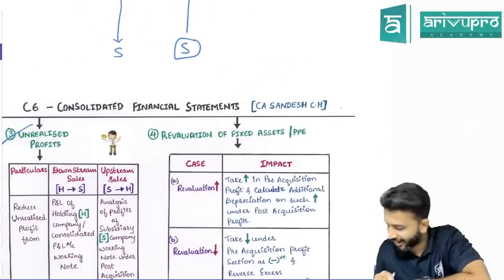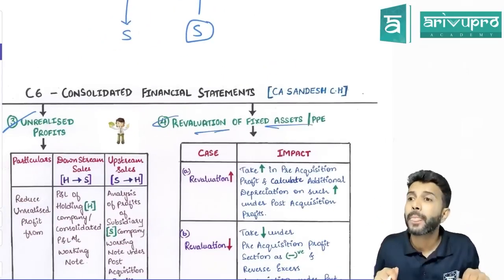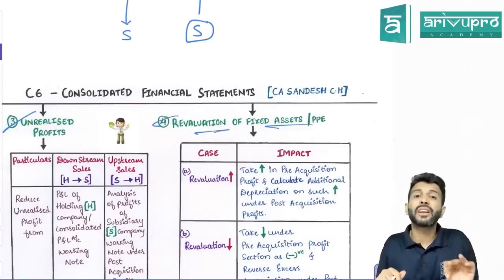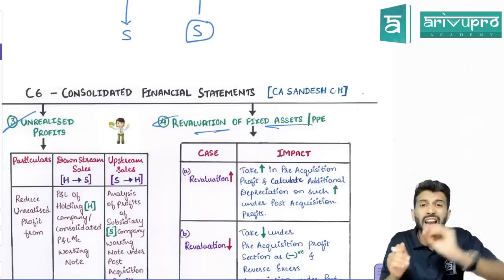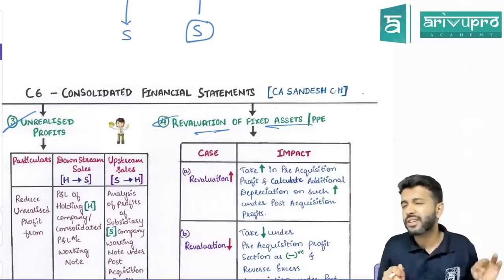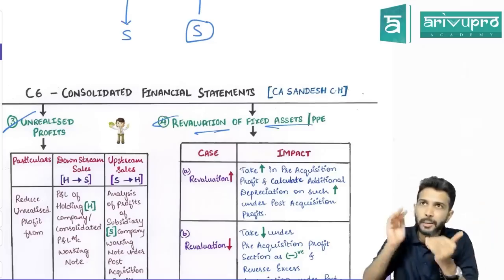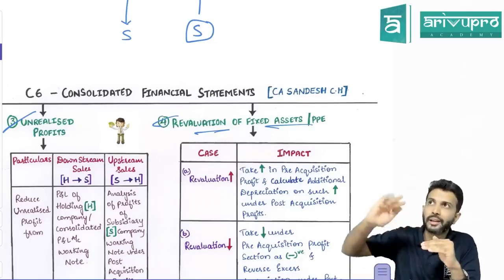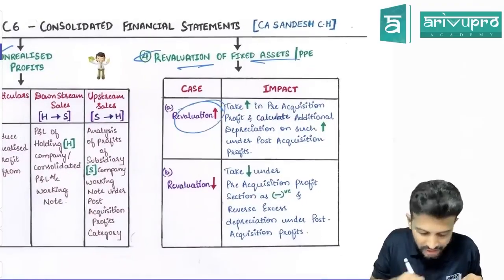Okay. Next. Revaluation of fixed assets. Revaluation we just now did. So revaluation of fixed assets, when will it come or why will it come? Because subsidiary would have taken their fixed assets at book value. But are we considering book value for consolidation purpose or market value? Market value. That means compared to book value, market value can be more or it could be less. If it is more, you will get revaluation gain.